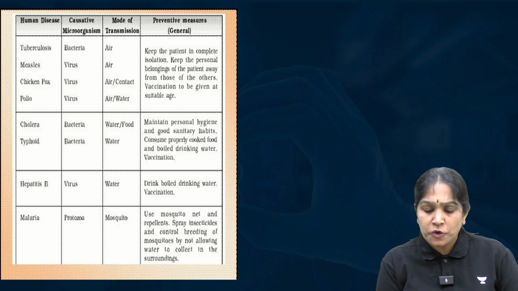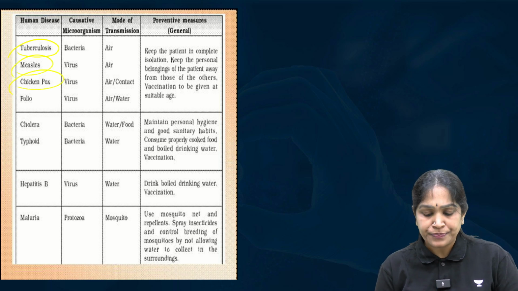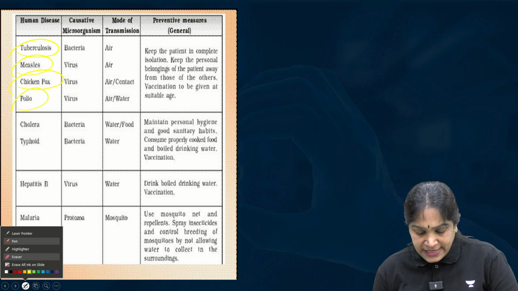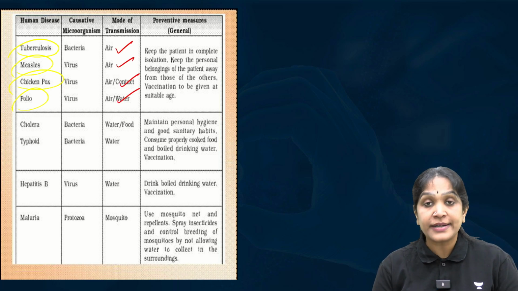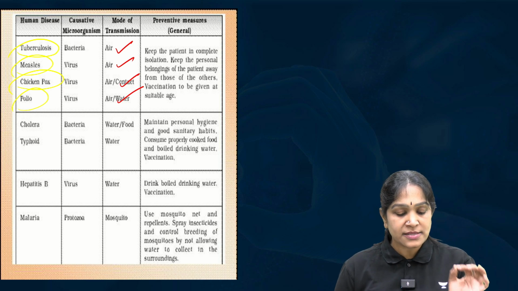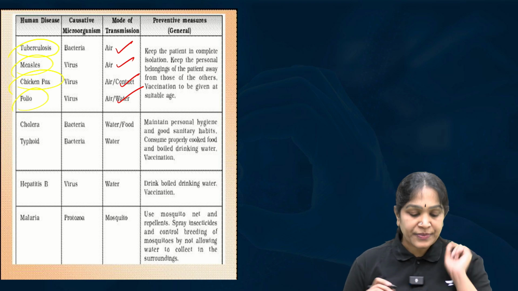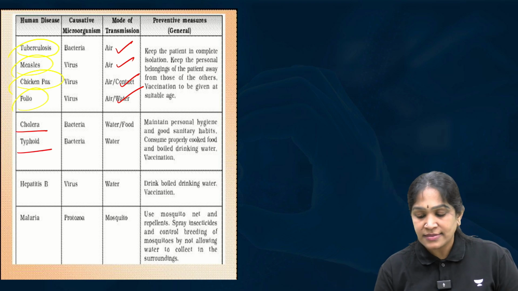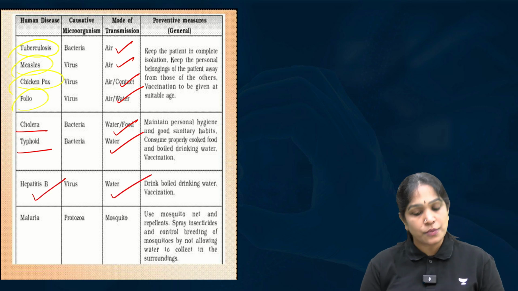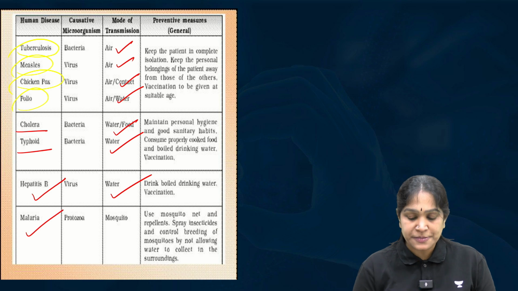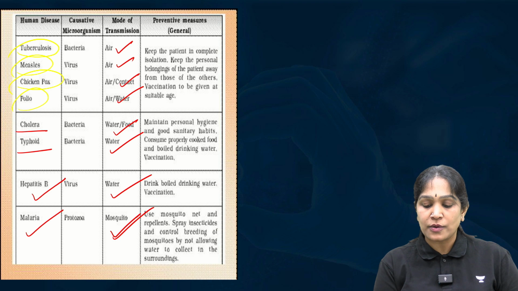In the same way, tuberculosis, measles, chickenpox, polio, all these occur through air. They spread through air, or air and water. Next, cholera and typhoid spread through water. Hepatitis B spreads through water. Malaria spreads through mosquito. And what causes tuberculosis?